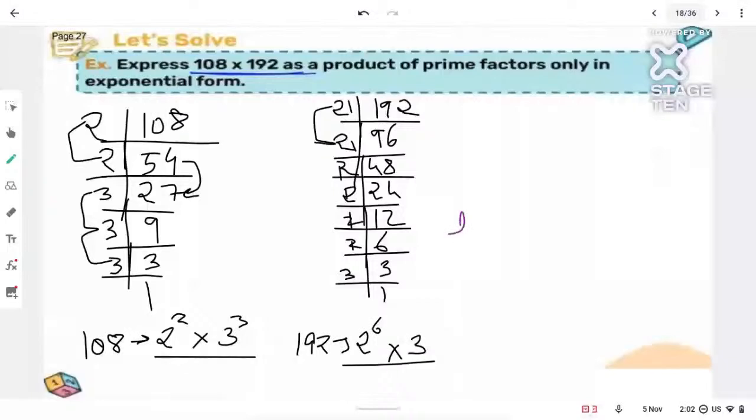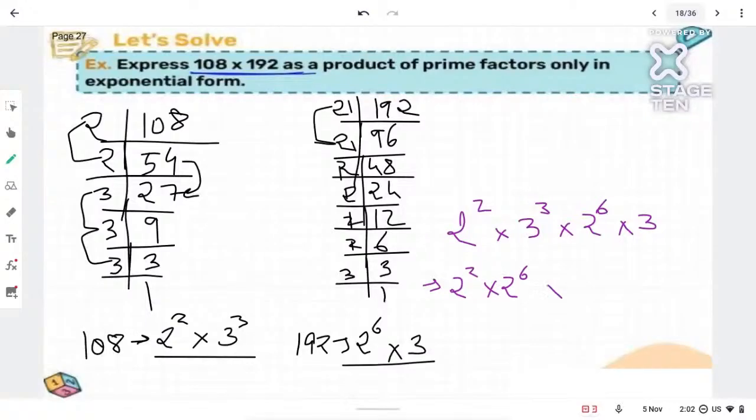So 2 raised to 2 into 3 raised to 3 into 2 raised to 6 into 3. Take the like terms together, 2s and 3s together. 2 square into 2 raised to 6 into 3 cube into 3. Now you can add the powers, right? Tell me the final answer.